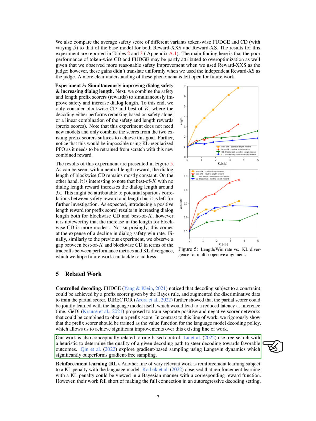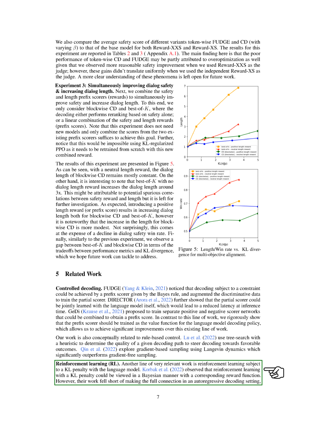Our work also has similarities with rule-based control. This involves using a tree search with a heuristic to determine the quality of a decoding path and guide the decoding towards favorable outcomes. Another method explored is gradient-based sampling using Langevin dynamics, which performs significantly better than sampling without gradients. Next, we'll discuss reinforcement learning, RL, another relevant field.